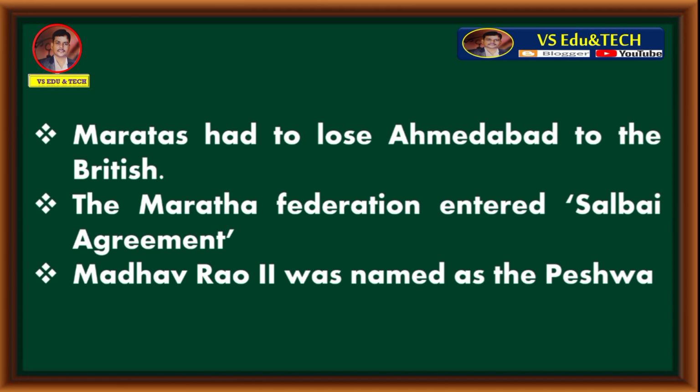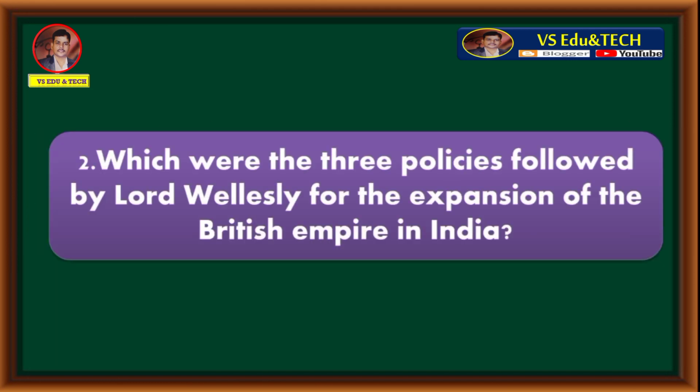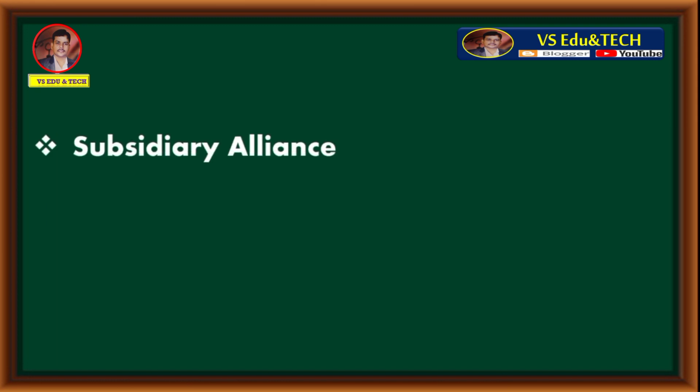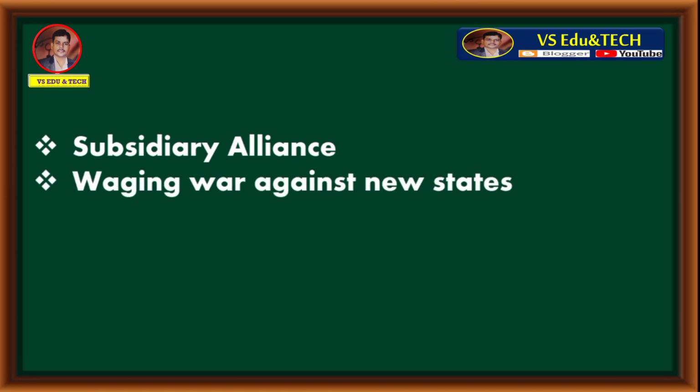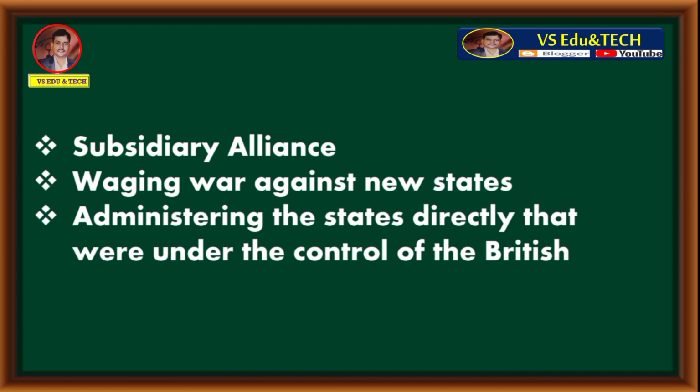Let's move to second question. Which were the three policies followed by Lord Wellesley for the expansion of the British Empire in India? First one, subsidiary alliance. Second one, waging war against new states. Third one, administering directly the states that were under the control of the British. These were the three policies followed by Lord Wellesley for the expansion of the British Empire in India.